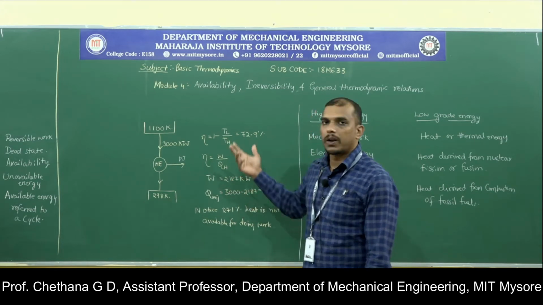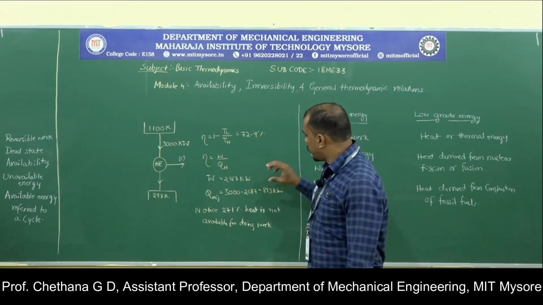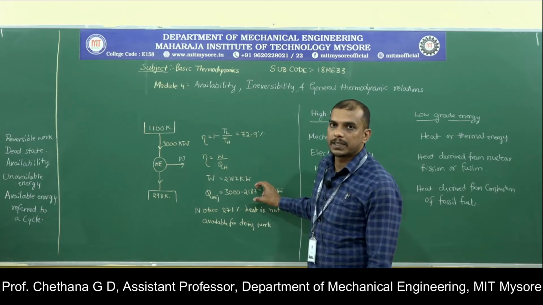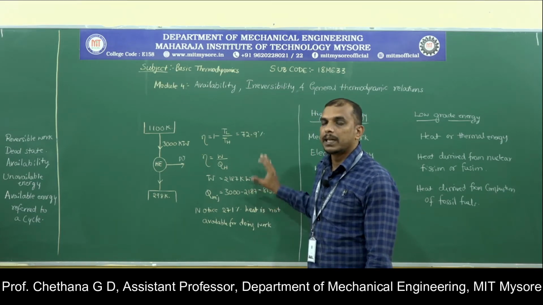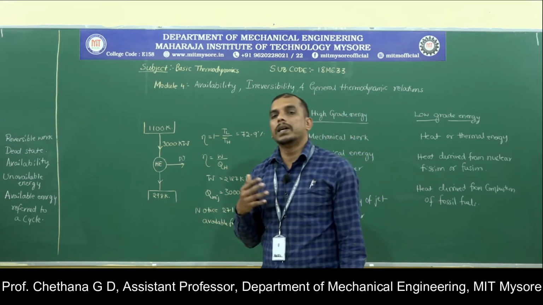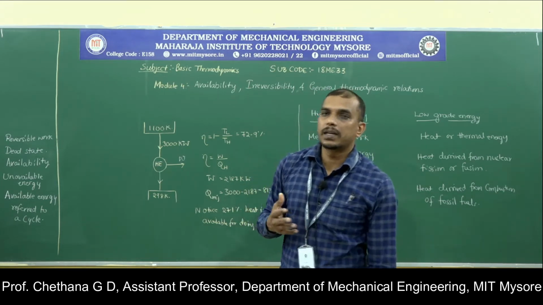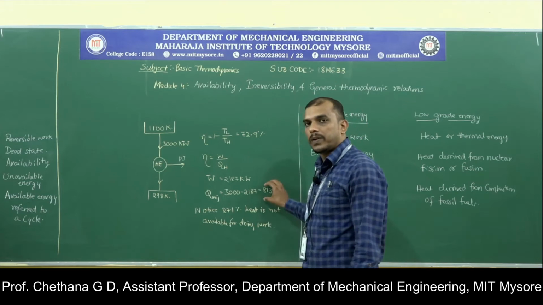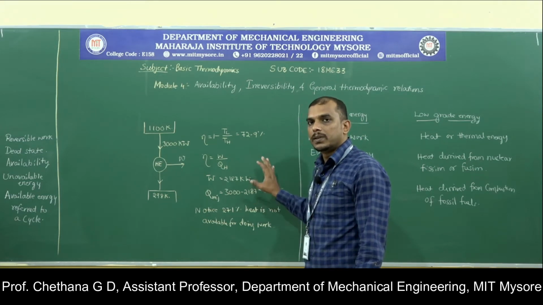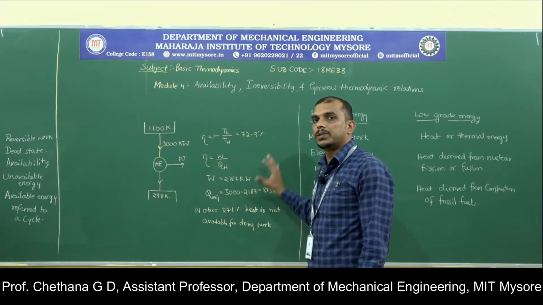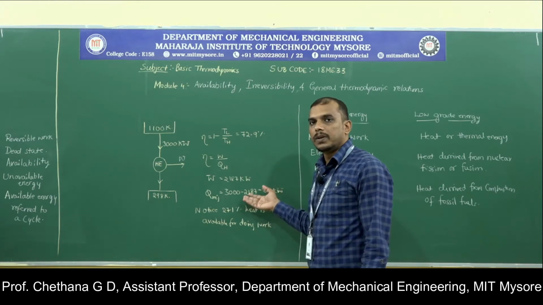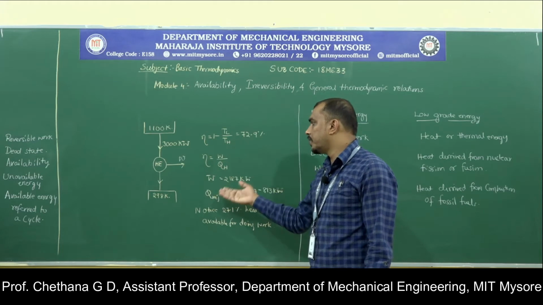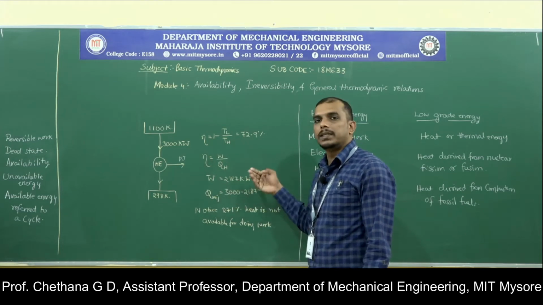Or you can also say it like this: you cannot have a heat rejection lesser than this amount. That means this is the unavailable energy. That means you cannot convert this much energy into work. This is the minimum amount of energy which you have to reject to the sink in order to run this heat engine and produce a work output of 2187 kilowatt.